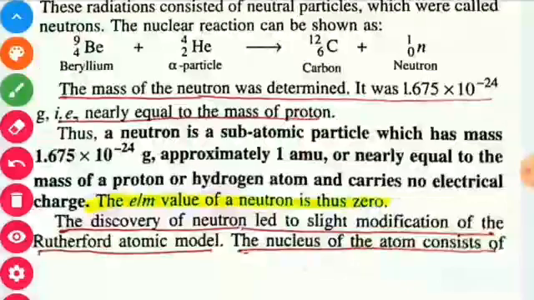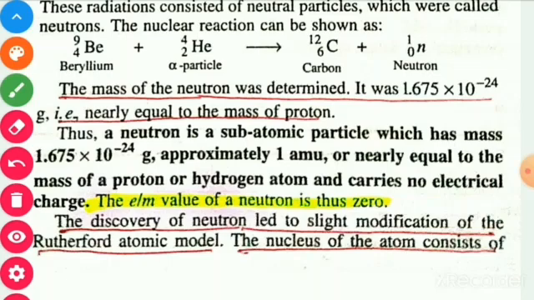Therefore, a neutron is a subatomic particle, that is, neutron is also a fundamental particle which has mass 1.675 × 10^-24 gram, or we may say 1.675 × 10^-27 kilogram, approximately 1 AMU, or nearly equal to the mass of proton, or we may also say hydrogen atom, and carries no electrical charge. Therefore, the e/m ratio, that is e divided by m, value of neutron is found to be 0.